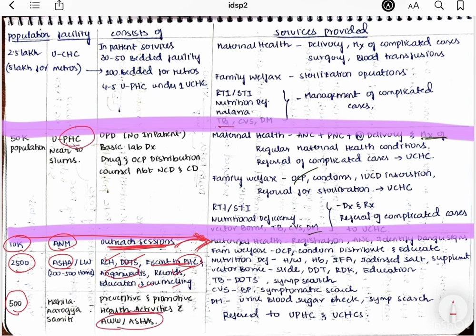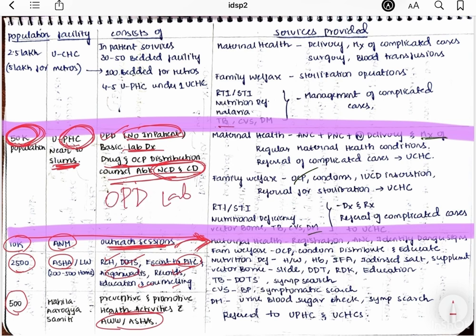Now at the level of the PHC, it is placed near the urban slums, at the level of 50,000 population. So for 50,000 population, you have one PHC near the urban slums, right? Again, you have OPD services but no inpatient services. You have basic laboratory services, drug and OCP distribution, and also counseling about diseases, non-communicable and communicable. So the things you have to remember are that OPD, counseling, and basic laboratory services are provided, and also drug distribution, right?